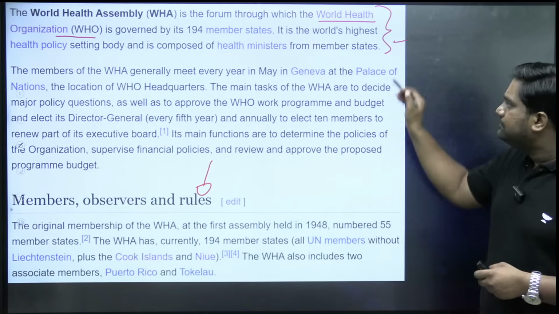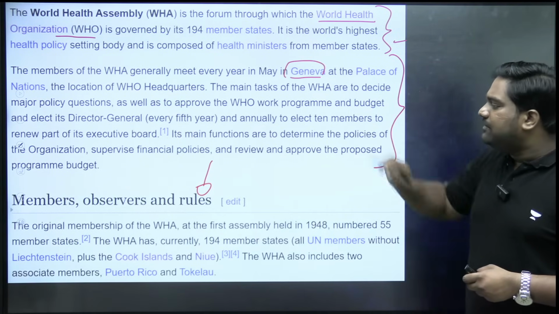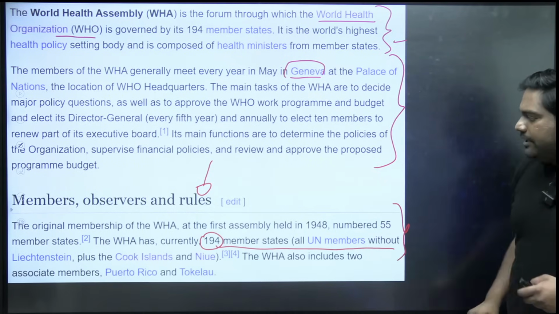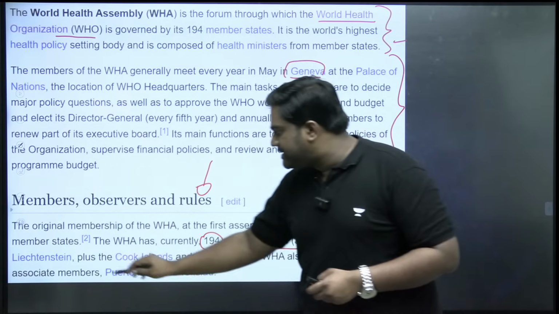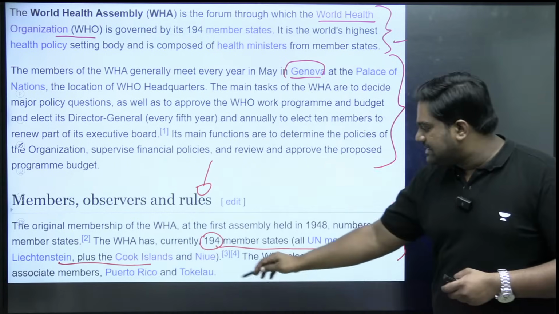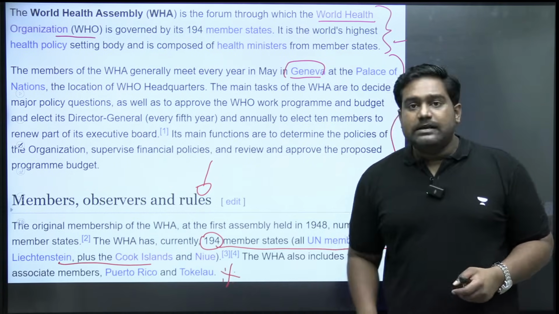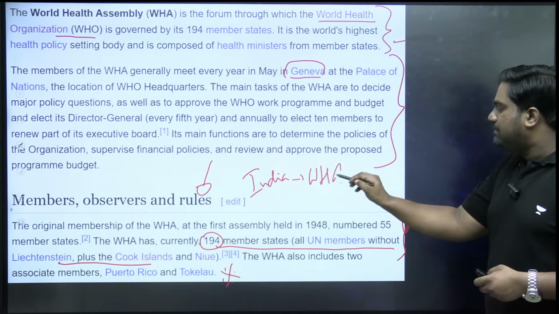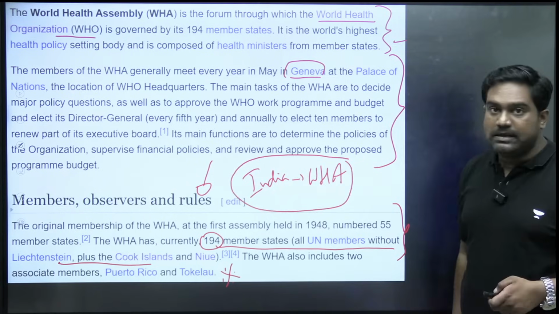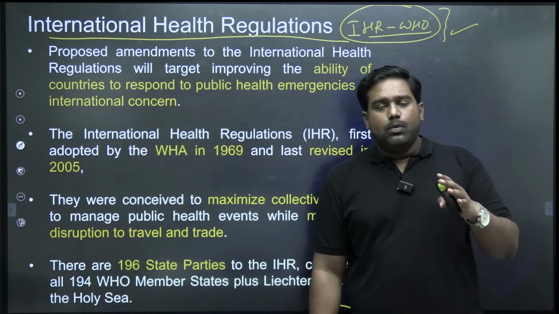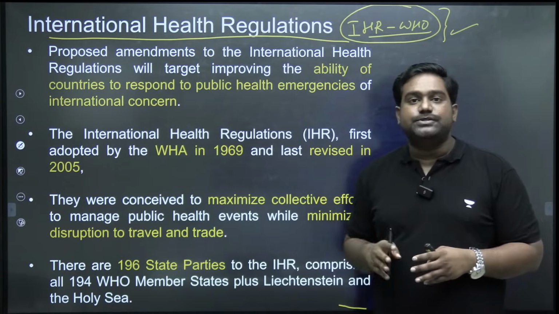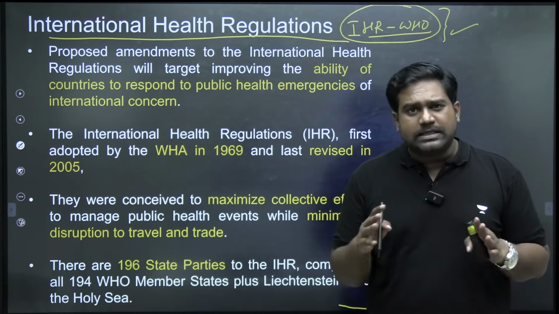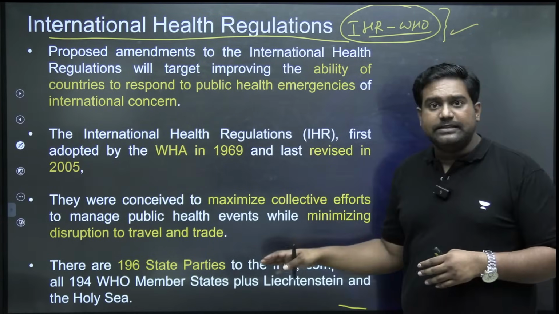It meets every year in Geneva, and it has 194 members. It has all the UN members and few other states like Liechtenstein, Cook Islands, etc. Is that clear? And currently, India holds the chair at the World Health Assembly. These are some basic facts for your prelims. Now, what is the International Health Regulations of the WHO, and why is it being amended? What are the amendments being proposed? Let's understand this. It's very important.